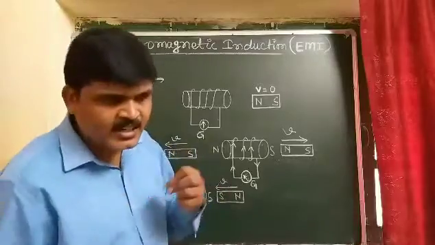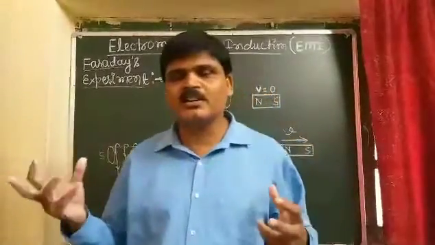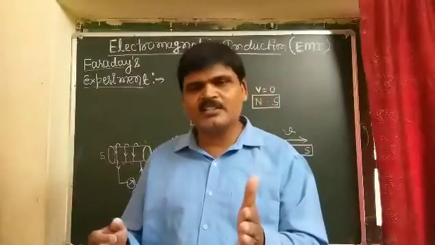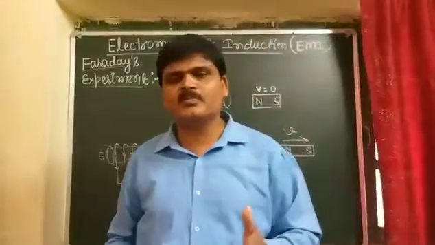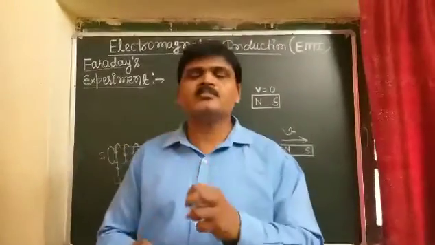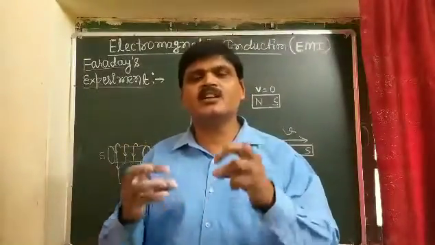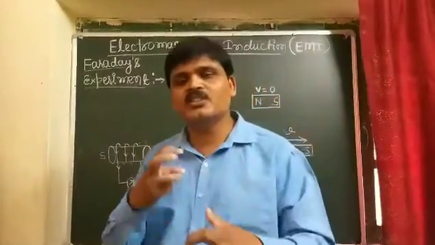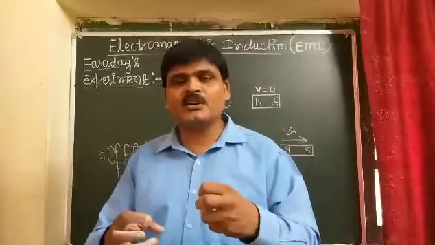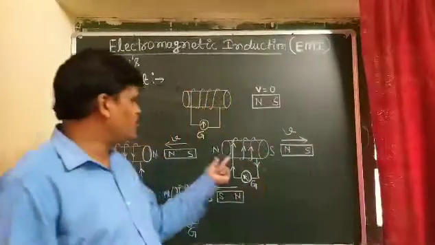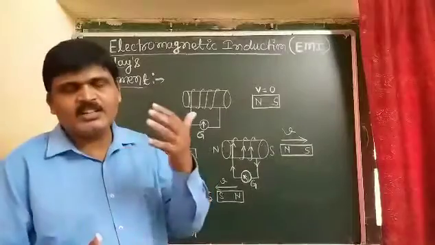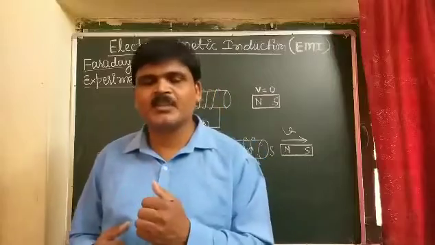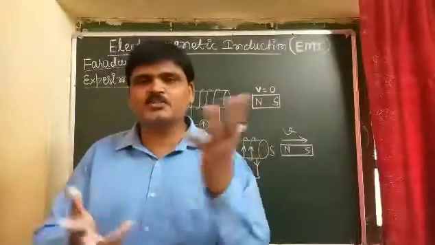The main thing is that due to the motion of the bar magnet towards the coil, or in other words, if the bar magnet is stationary and the coil is moving toward the bar magnet, then deflection in the galvanometer needle will also take place. So students, this current is produced due to the motion of the bar magnet. This current which is produced in the coil is named induced current.